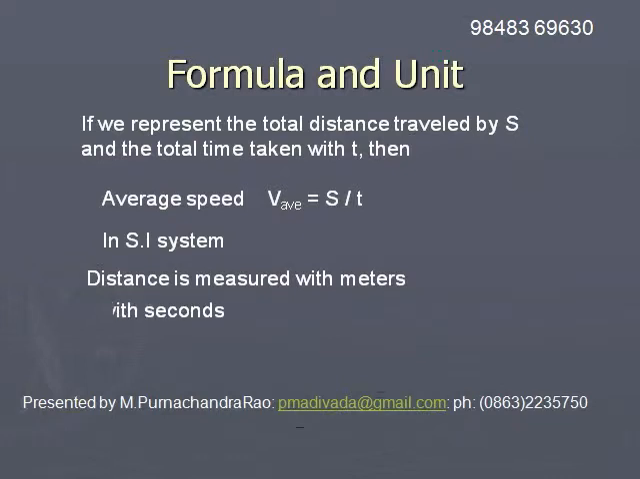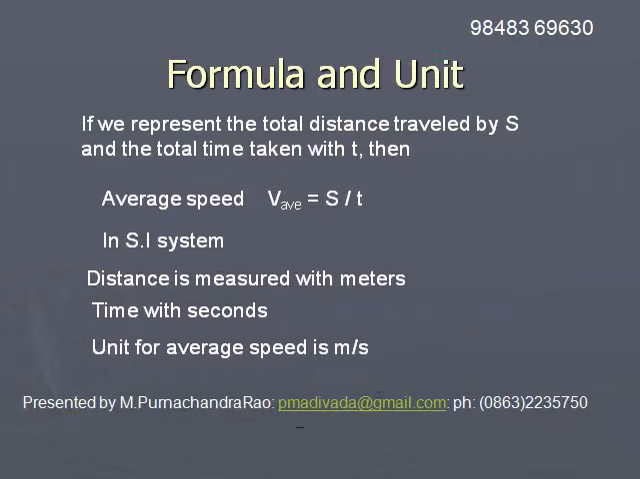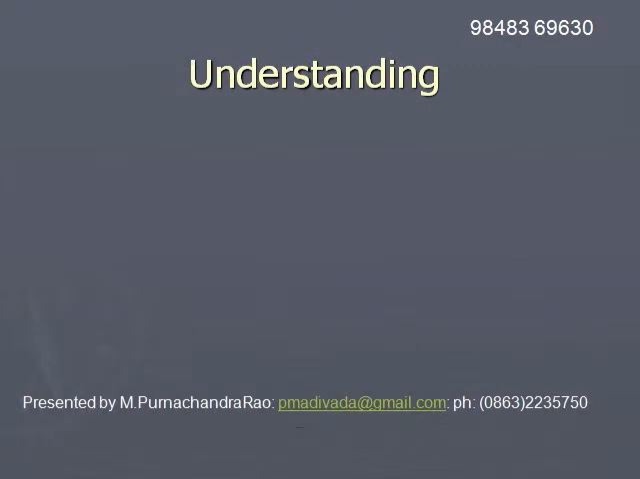In SI system, we measure the distance in meters and the time in seconds. So distance by time means meter by second. Hence, the unit of speed in SI system is meter per second. So we measure speed with the unit meter per second in SI system.